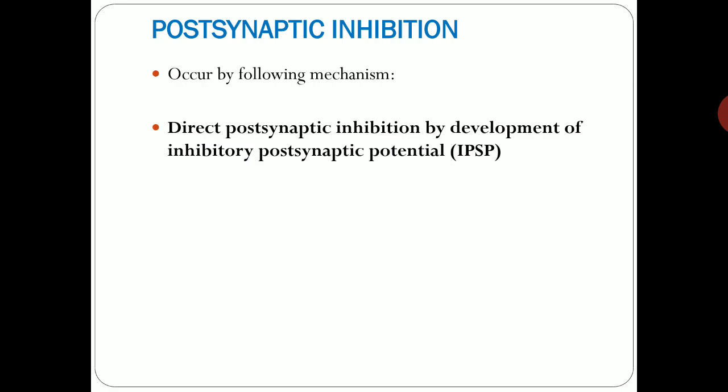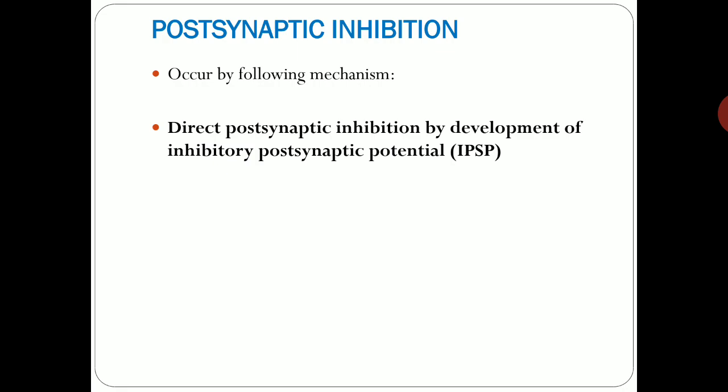So first we should know how IPSP is produced. As we know, when there is a release of inhibitory neurotransmitter, for example glycine and GABA, gamma aminobutyric acid, from the presynaptic terminal, they bind with the receptor protein on the postsynaptic membrane, and the next step is the opening of channels, either potassium channels or chloride channels.